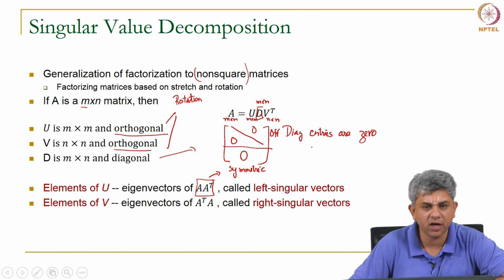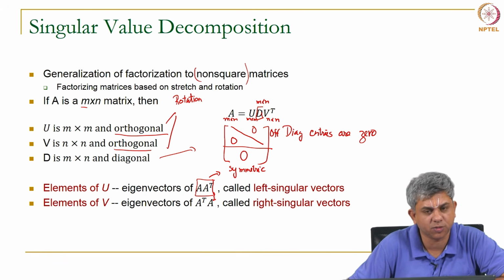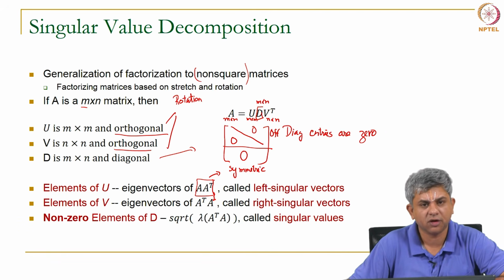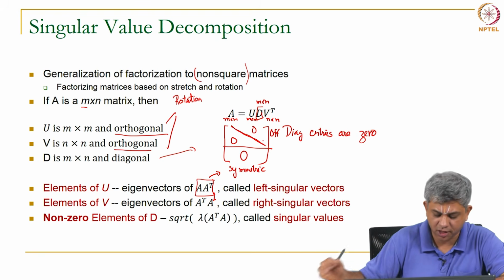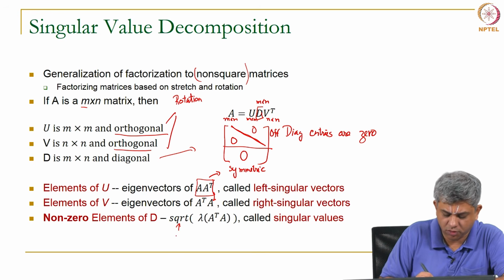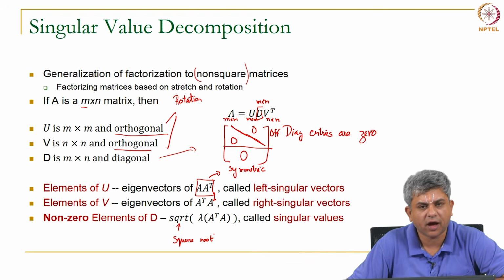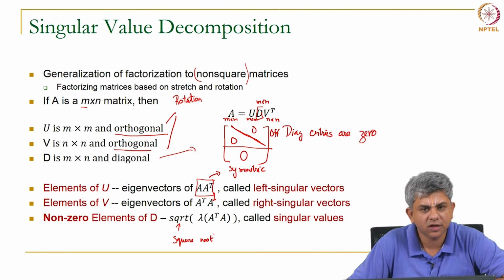Similarly, the elements of V, with just a switch, are the eigenvectors of A transpose A, and they are called the right singular vectors. The non-zero elements of D are given as the square root of the eigenvalues of A transpose A. These are called singular values.